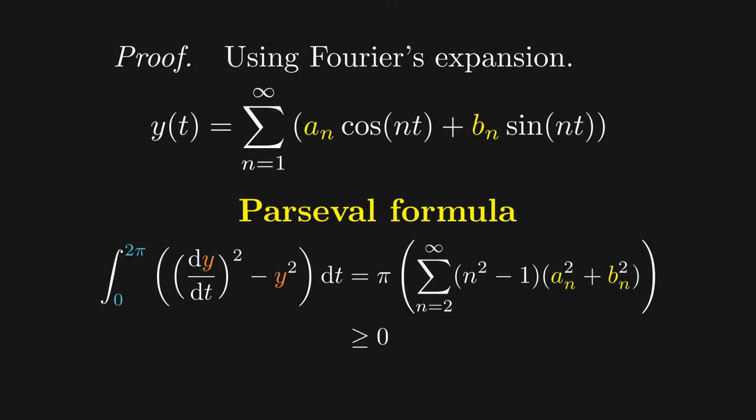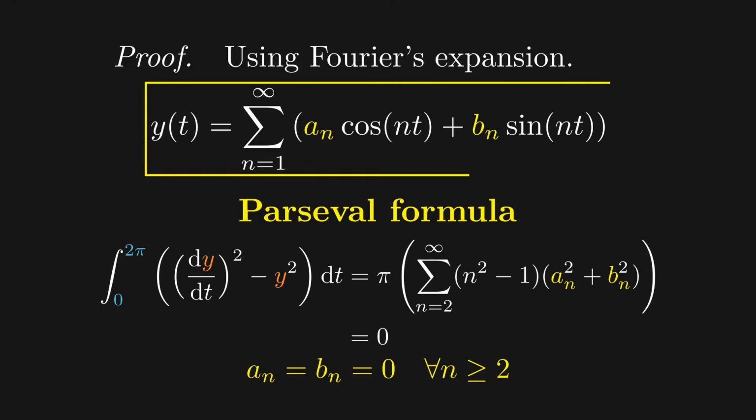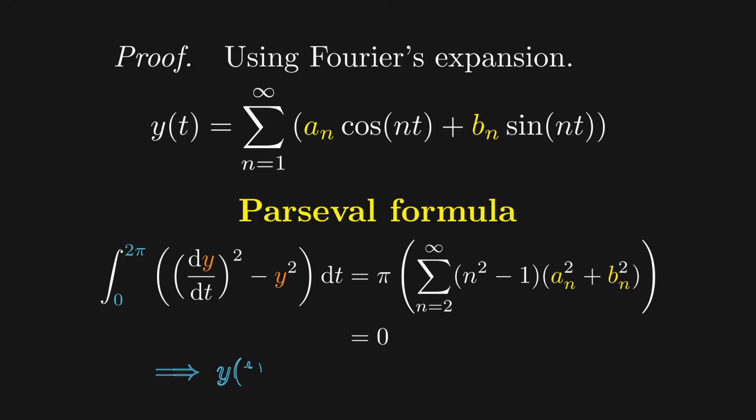And when this infinite sum of non-negative terms is equal to 0, all of its terms must be equal to 0. Notice that this term here is never 0, so it must be this term that is always equal to 0. This gives that an is equal to bn, and both are equal to 0 for all n larger than or equal to 2. Which, if we plug back into the original expansion, gives us that y is equal to a1 cosine of t plus b1 sine of t, demonstrating the equality case and ending the proof.